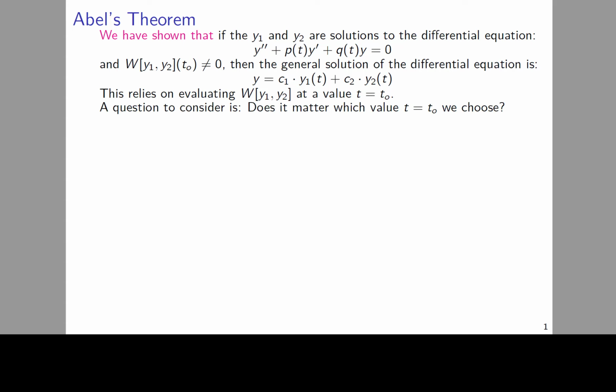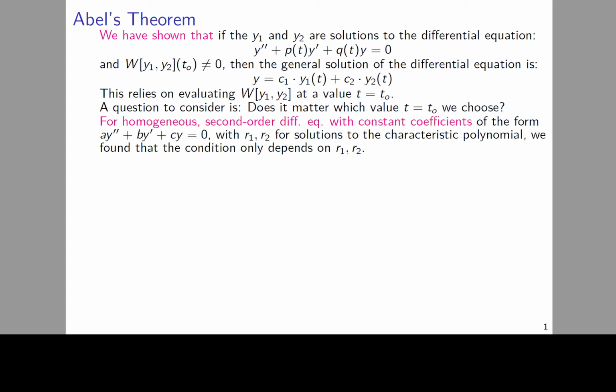Now, this relies on evaluating the Wronskian of y1 and y2 at a value t equals t naught. So a question to consider is, does it matter which value t equals t naught we choose to evaluate the Wronskian at? For homogeneous second-order differential equations with constant coefficients of the form a y double prime plus b y prime plus c y equals 0, with r1 and r2 the solutions of the characteristic polynomial, we found that the condition only depends on r1 and r2.